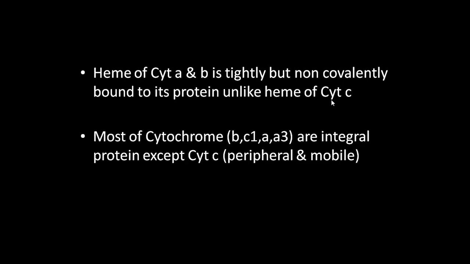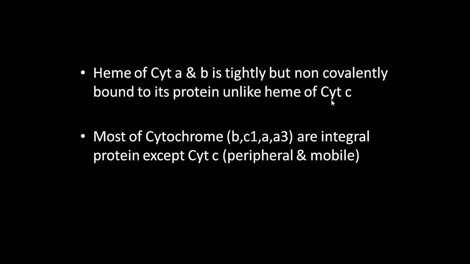Most of the cytochromes in the mitochondrial membrane, like cytochrome B, C1, A, A3, are integral transmembrane proteins, except cytochrome C, which is peripherally located on the outer leaflet and is a mobile one. So this is all about cytochromes.